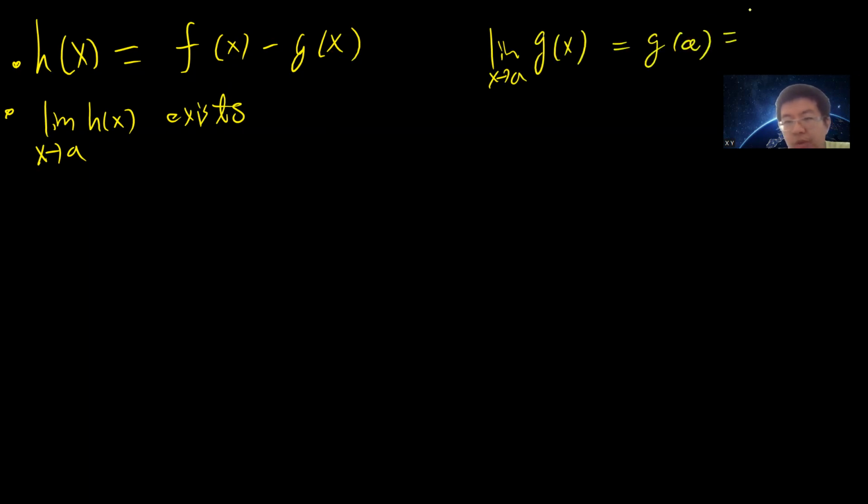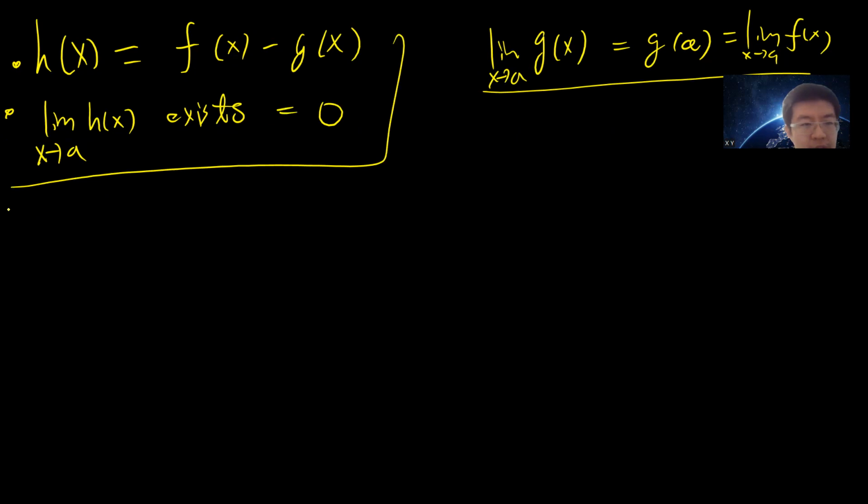But by definition, g of a is the limit as x goes to a of f of x. Okay, so notice that g of a by definition is different from f of a, but this is well defined. So the limit as x goes to a of h of x exists, and is equal to 0, right? By this equation.